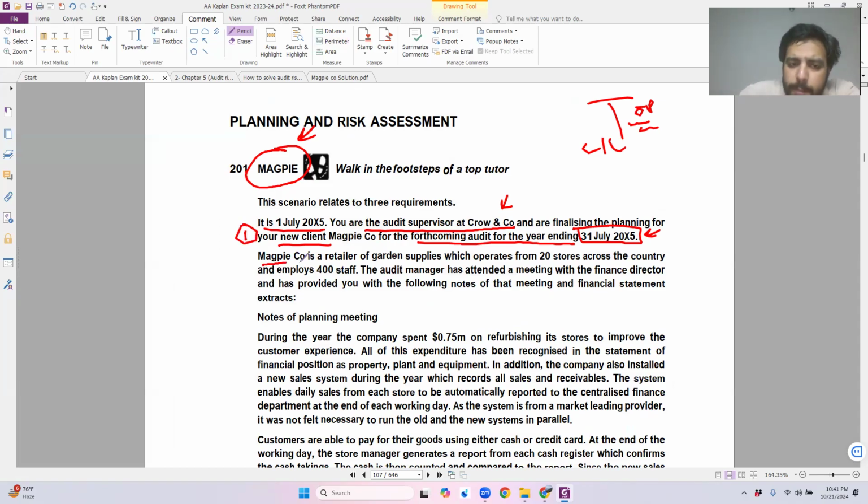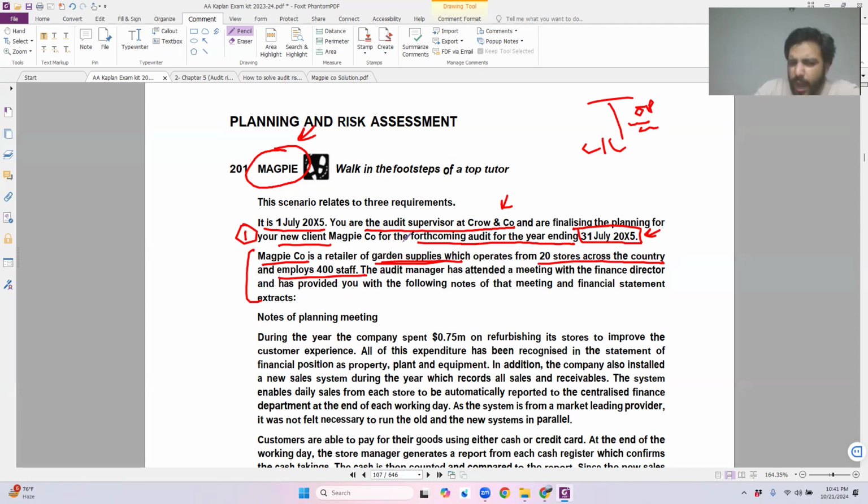Let's read forward. Magpie Corporation is a retailer of garden supplies. Now the examiner is basically giving me what this company does, their introduction right at the moment. Magpie Corporation is a retailer of garden supplies which operates from 20 stores across the country and employs 400 staff. Is there any kind of risk here?